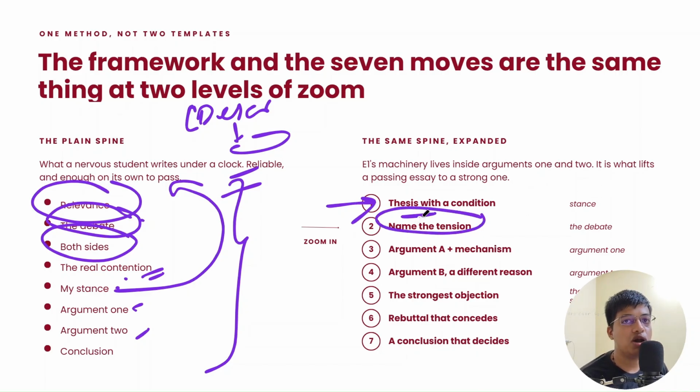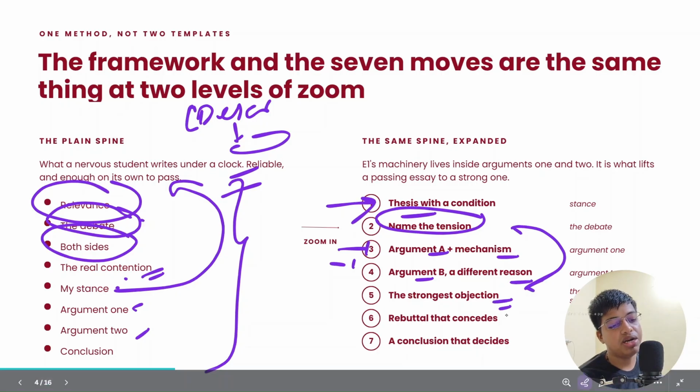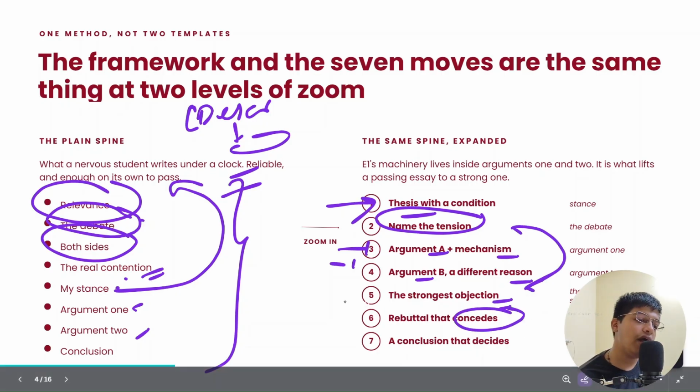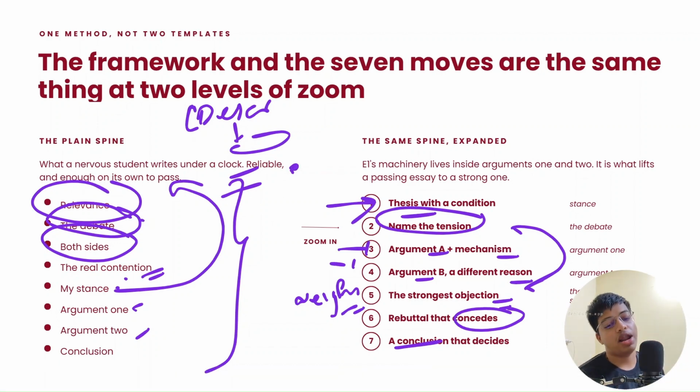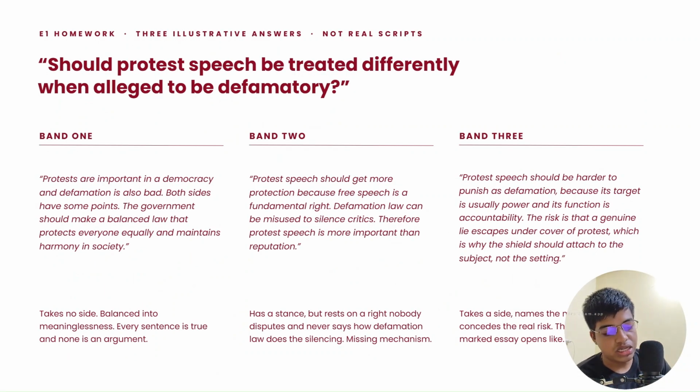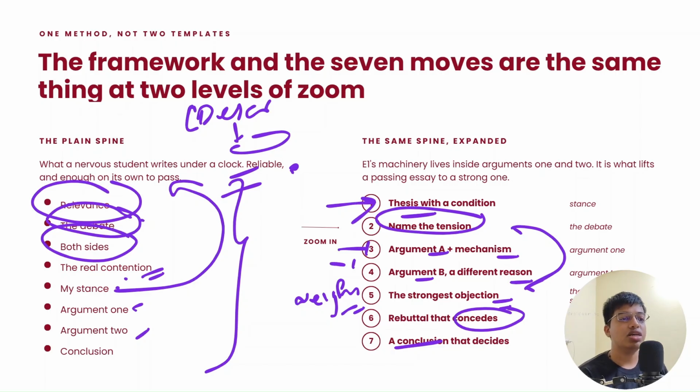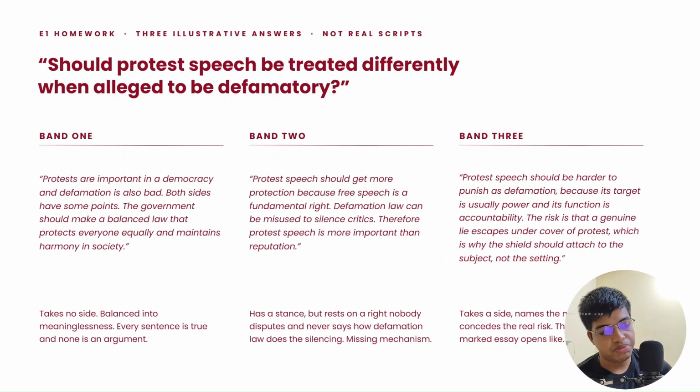Name the tension, the counter argument. From the very first instant, the counter argument should be mentioned. The other side might come up with this, but we'll look into this. Argument A, a mechanism. Argument B, a different mechanism. The counter argument, elaborated. The rebuttal that concedes something and weighs your argument against the counter argument, and a conclusion. When you do all of these things, you write a very good answer. So this is the structure, the 7-level structure that is actually asked of you in the NLSAT exam.